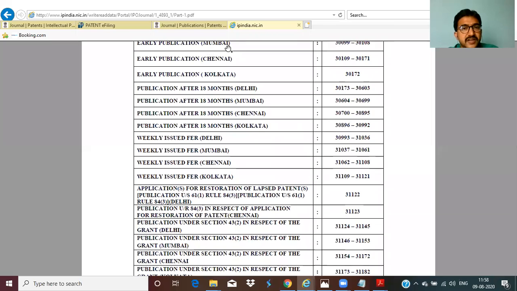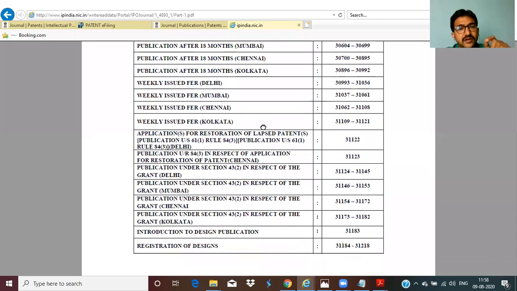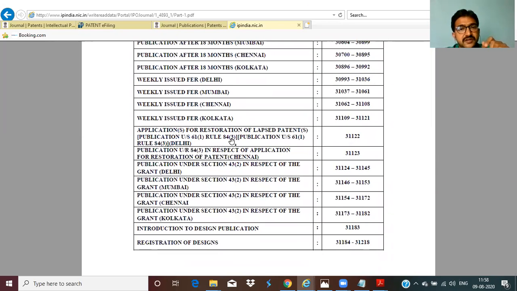If you requested early publication, it is in the earlier category; if not, it is in this category. Weekly issued FERs, as I already told you, first examination reports of Delhi, Mumbai, Chennai, Kolkata. You can check your FERs here also. And applications for restoration, any lapsed patents, if you did not focus on the FER and forgot to respond to it.